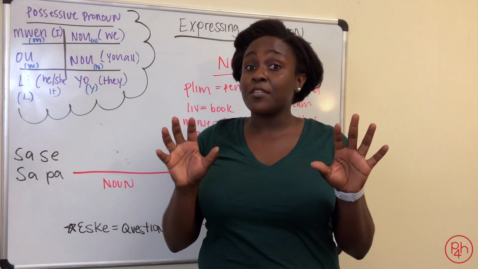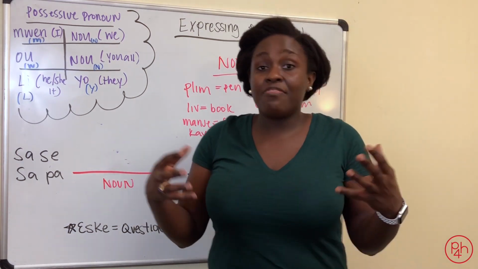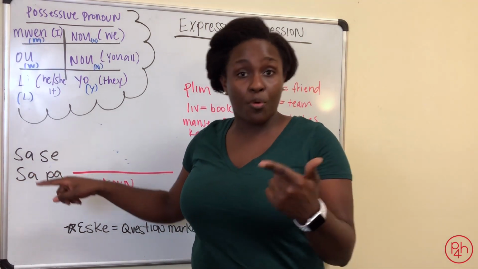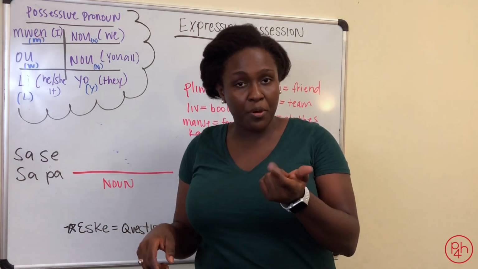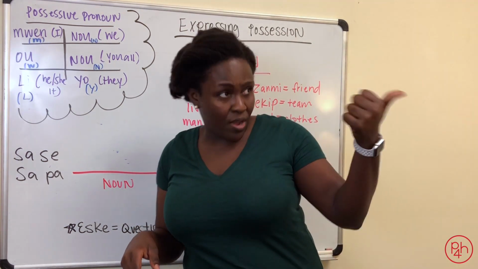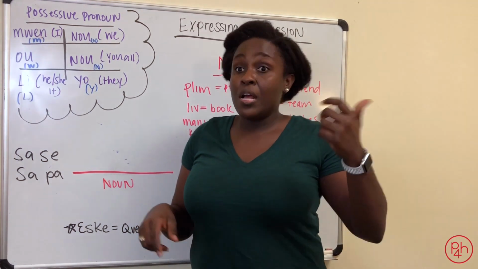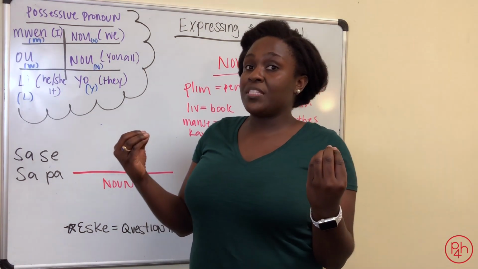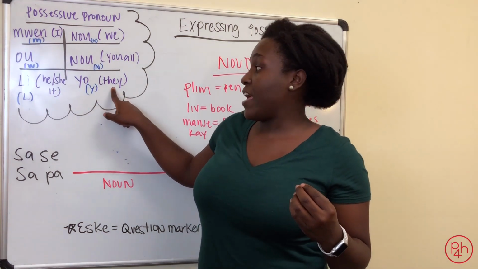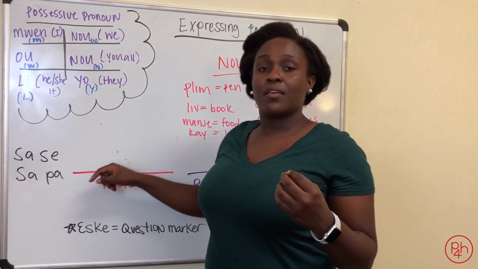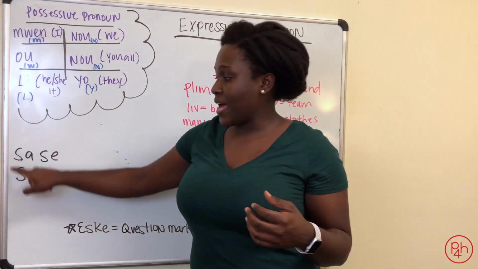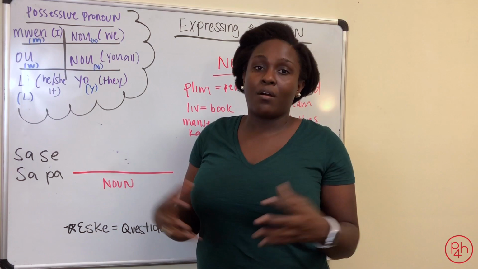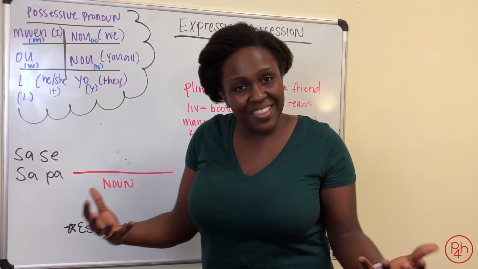If you want to say something plurally, like if you want to say they are my friend, you wouldn't use ça, because ça is this or that. Ça c'est pli mwen, this is my book. Ça c'est zami mwen, that is my friend over there. If you want to say they are my friends, you would say yo, they. Yo c'est zami mwen. Because ça is just this or that. Plural, yo, they are my friend. Yo c'est zami mwen. They are my friends.